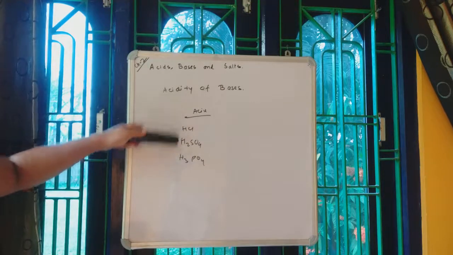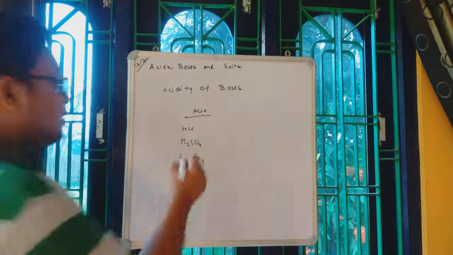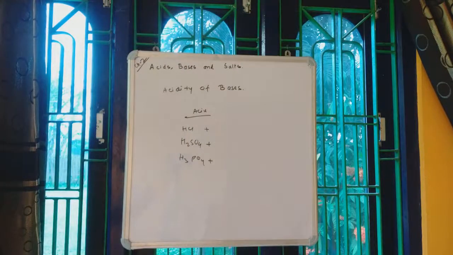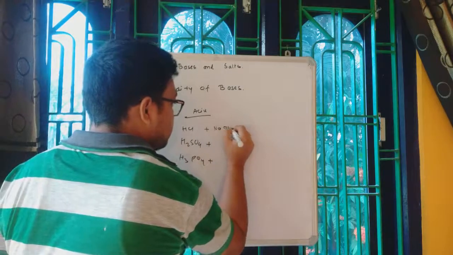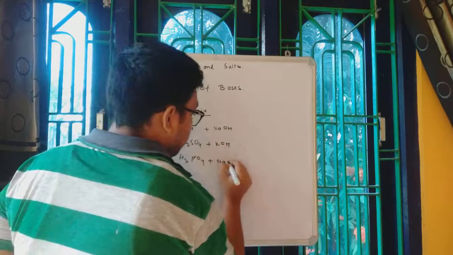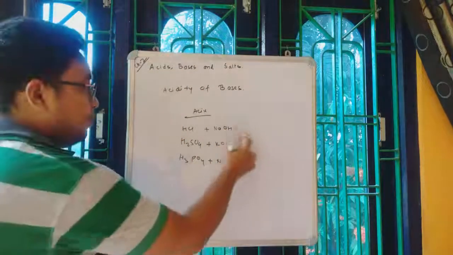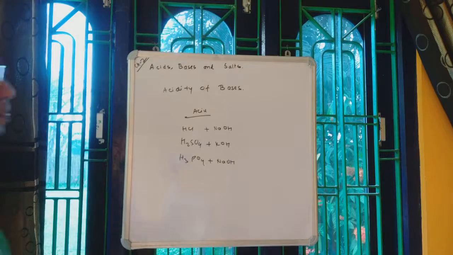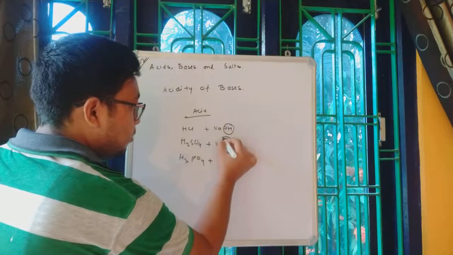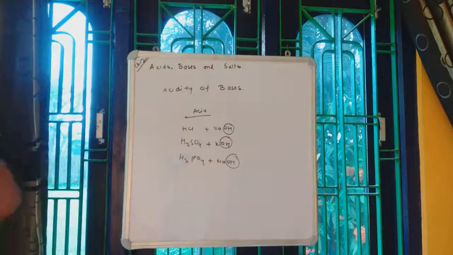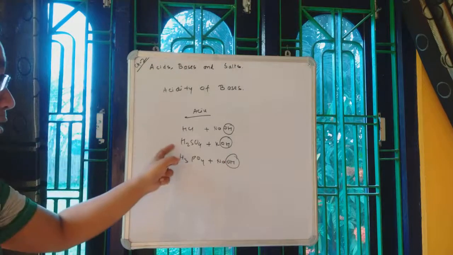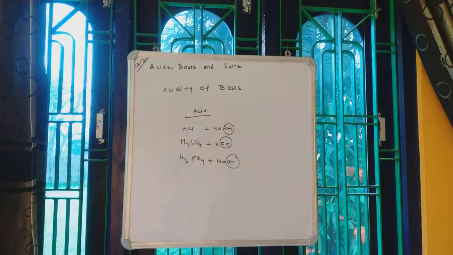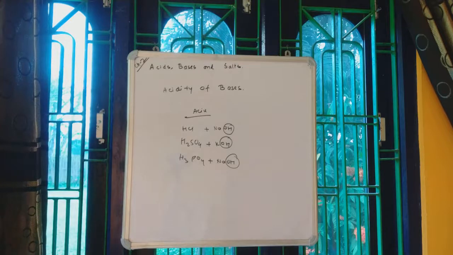While comparing or studying their basicity, we wrote all the three acids in this manner, and then we reacted them with the same or almost the same kind of base. We took NaOH, we took KOH, or we took NaOH. The type of base that we took in order to compare them was almost similar. How similar? All those bases contain only one OH group in each case. That means we are comparing the acid with the same kind of base. What kind of base are they? Since they have only one OH group, they can be called monoacidic base.